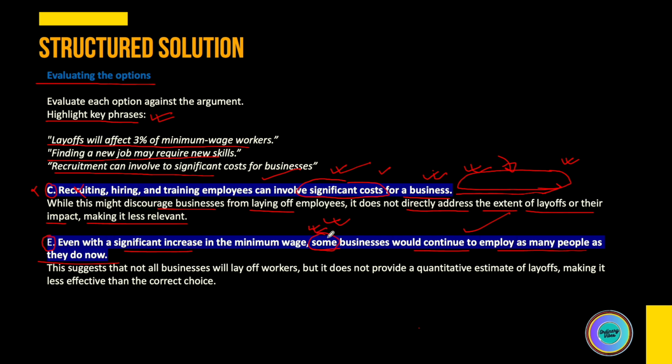So there can be a case that some businesses continue to employ, but most or maximum of them still lay off. So this will not definitely weaken the argument given in the passage, which I have also mentioned here. This suggests that not all businesses will lay off, but it does not provide a quantitative estimate of layoff, making it less effective.